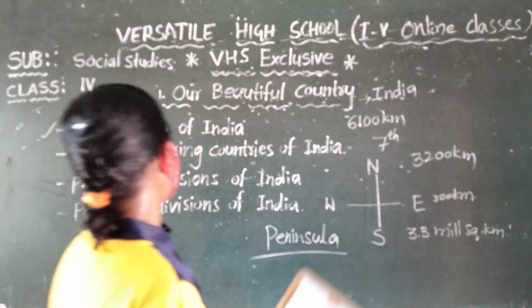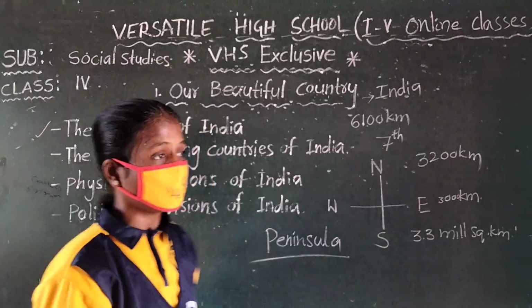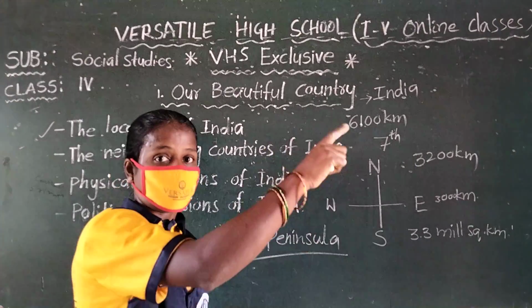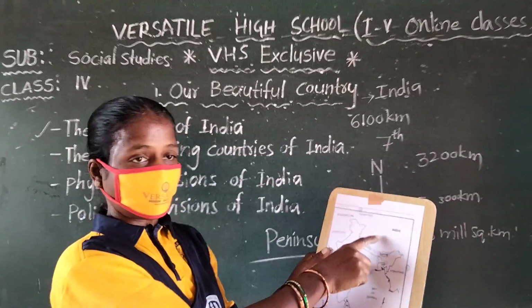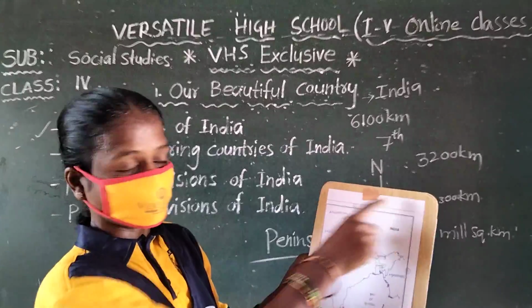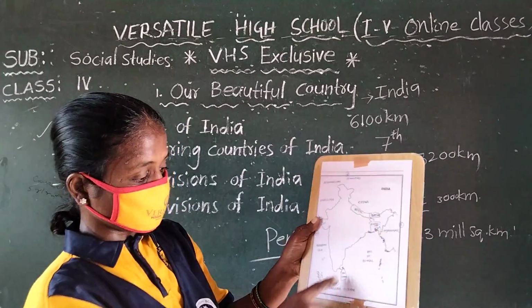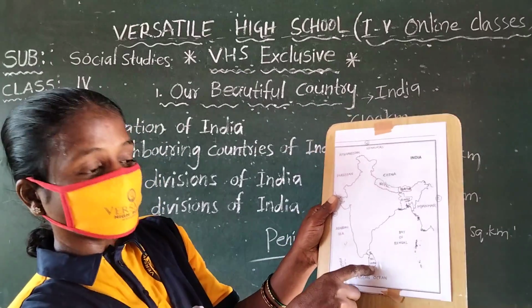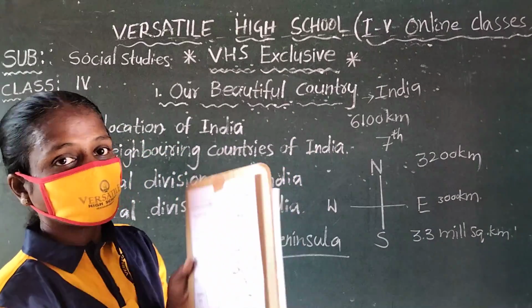So these are the neighboring countries of India. The neighboring countries are Afghanistan and Pakistan in the northwest, and China, Nepal, Bhutan in the north. Myanmar and Bangladesh are in the east, and Sri Lanka and Maldives are on the south side.